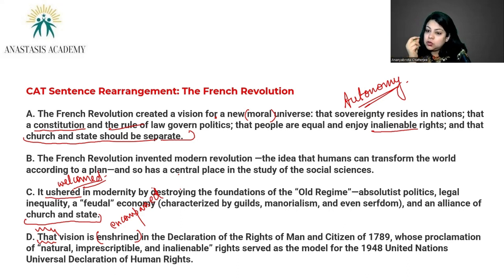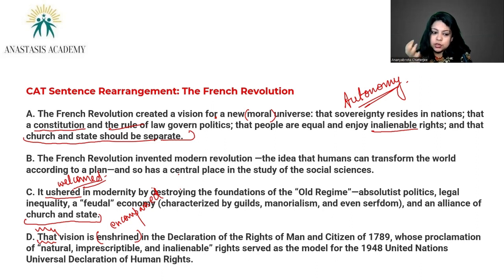imprescriptible, as in a doctor gives us prescriptions, but there are things that nobody else can give you. You're born with them, right? So imprescriptible and inalienable rights: the rights that nobody else can give you and the rights that nobody else can take away from you. These are natural rights that you are born with as a human being.